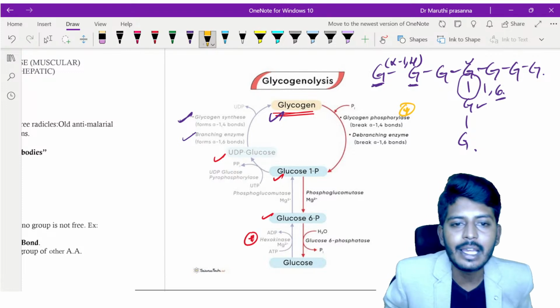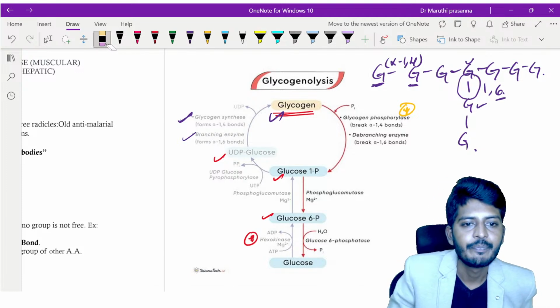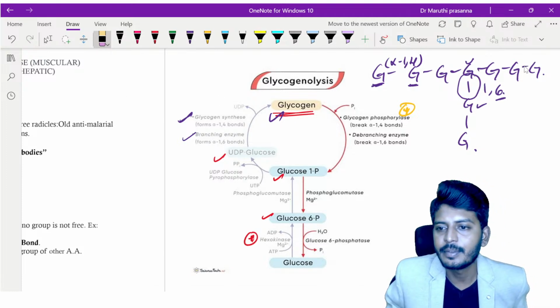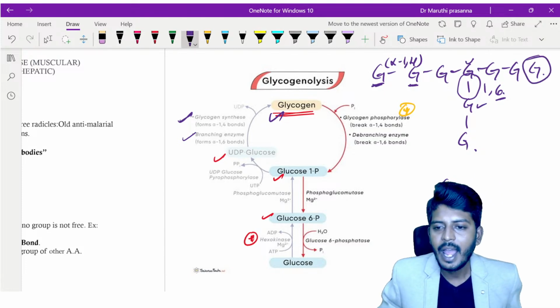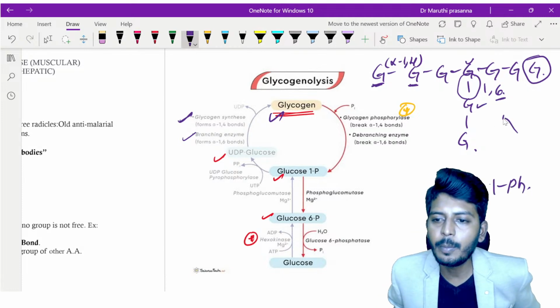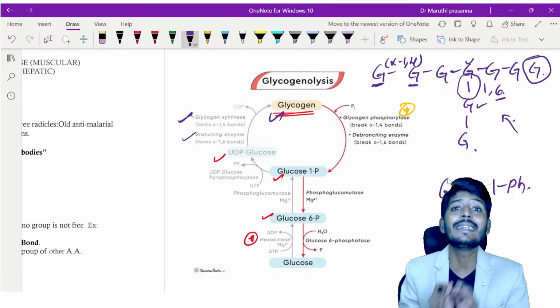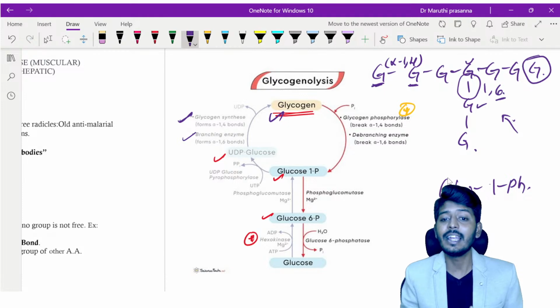Let's imagine I break this particular bond, and I will have one glucose molecule separated. I will have glucose 1 phosphate, and whatever is left over is called the limit dextrin. Remember, limit dextrin.